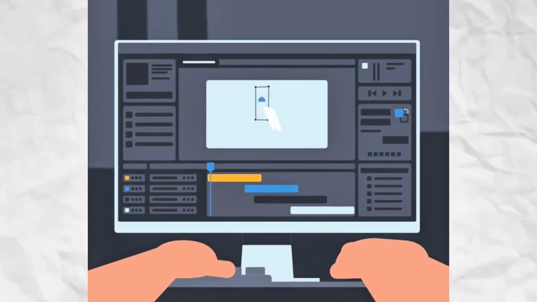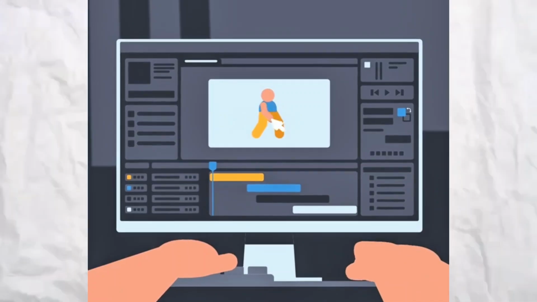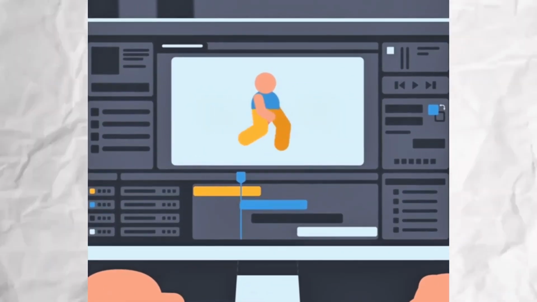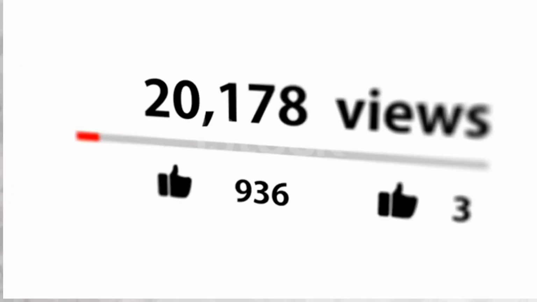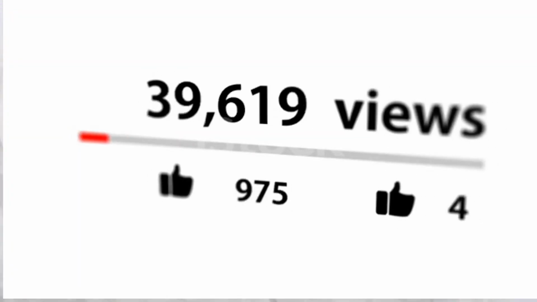Finally, edit everything together. Import the clips and images into your editor, CapCut in my case. Add simple animations, transitions, and keyframes to make a clean, professional video. Export and upload to YouTube, then start earning.